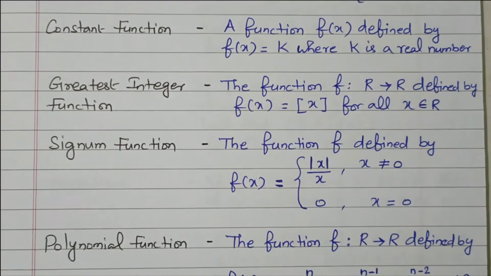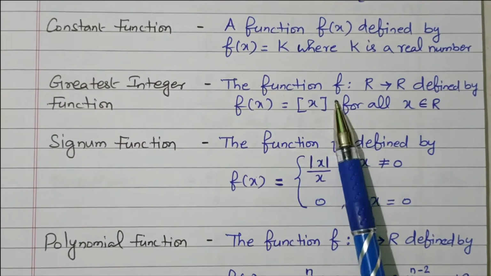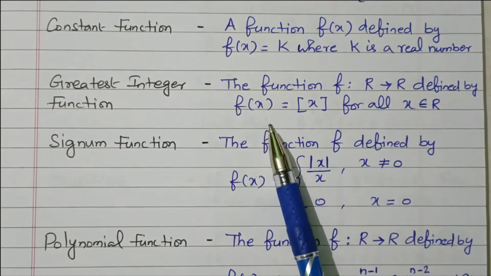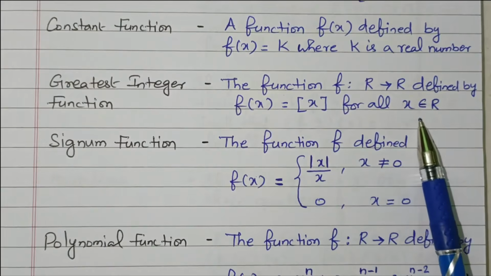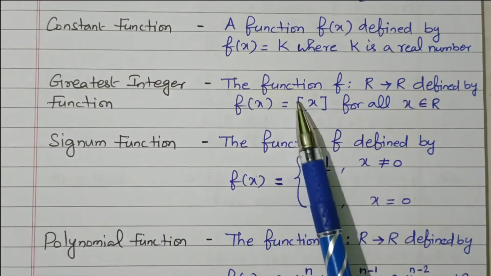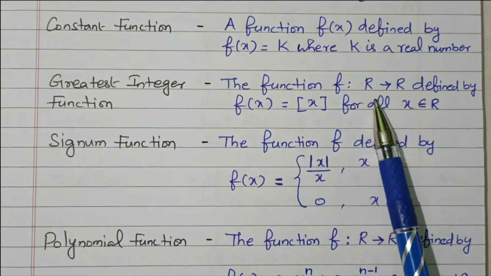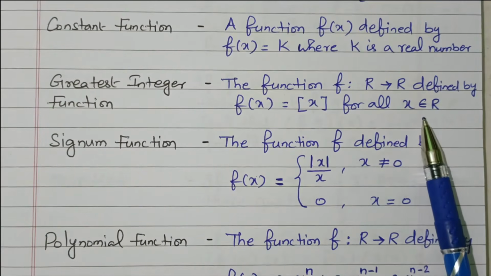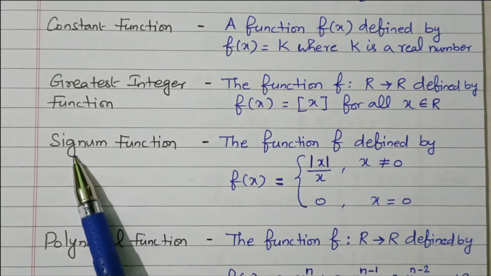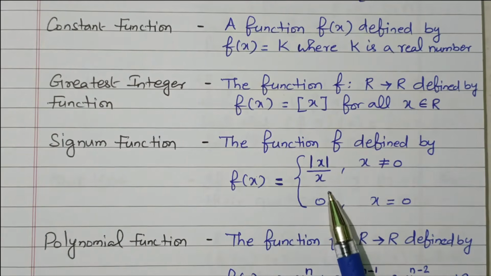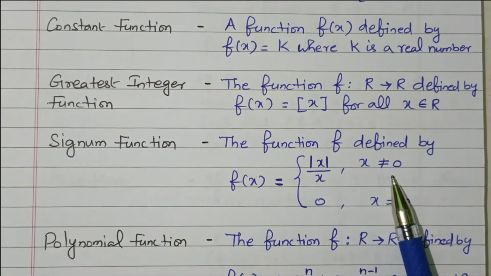Greatest integer function: the function f from R to R defined by f(x) = [x] for all x belonging to R. So that is the greatest integer function. Then the signum function: the function f defined by f(x) = |x|/x for the case x not equal to 0.